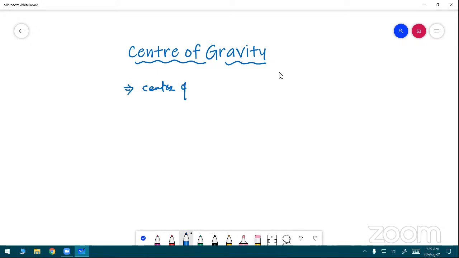Boys and girls, can anybody say what center of mass is? The point where the entire mass of the body appears to be. Correct. Next.